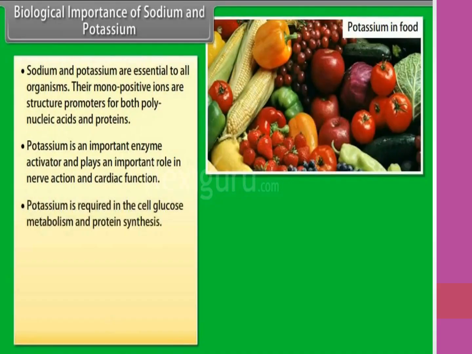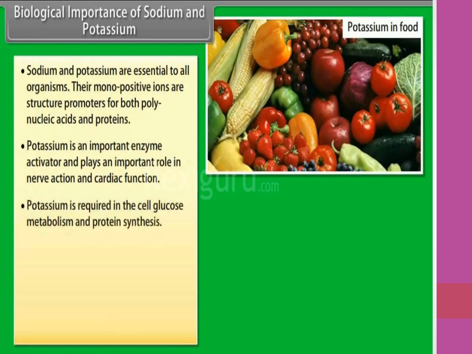Now, the biological importance of sodium and potassium. Monovalent sodium and monovalent potassium are found in large proportion in biological fluids. These ions perform important biological functions such as maintenance of ion balance and nerve impulse conduction. Sodium and potassium are essential to all organisms. Their monopositive ions are structure promoters for both polynucleic acids and proteins. Potassium is an important enzyme activator and plays an important role in nerve action and cardiac function.